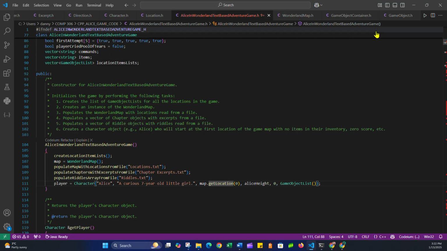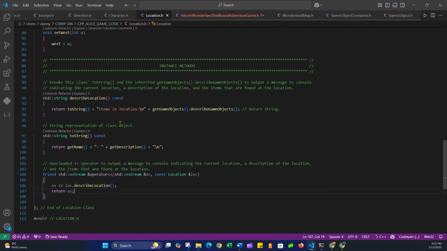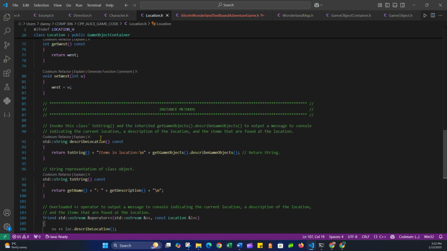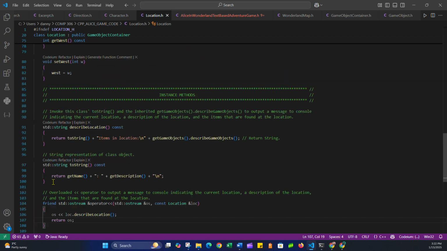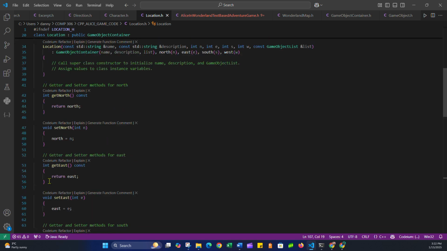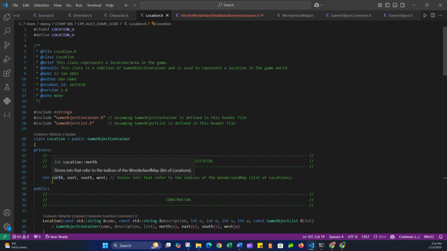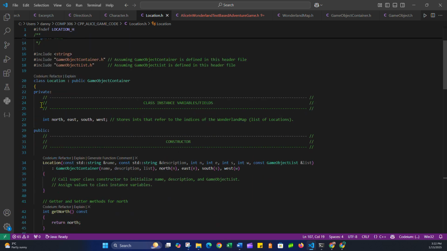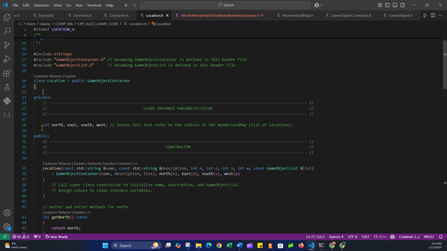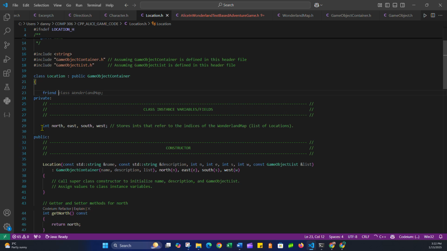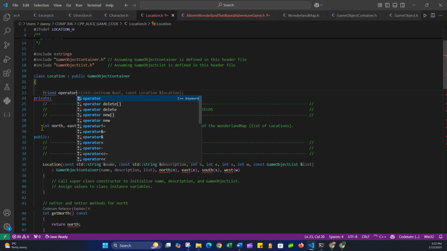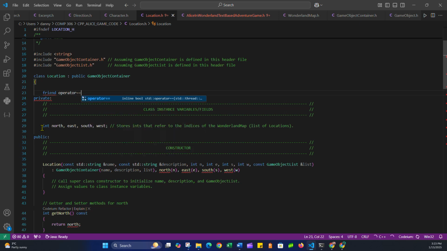So we're going to go to our location class, which is right here. And the way we can get rid of that is we just need a way to compare locations. So we can just create a function right now. I'll create it up here, way up here, and I'm going to make it a friend. Let's do it right at the top just so we can see it. Nice and big here. So friend, and I've talked about that in a previous video. Friend, well, I'm going to go operator. There's going to be something before this, but operator equals.